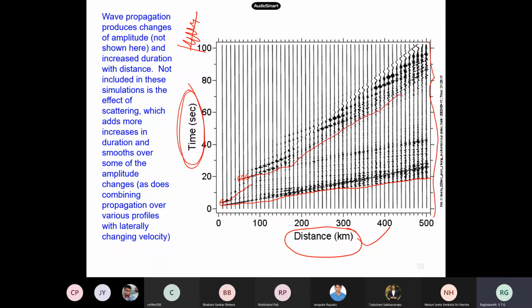What are these waves? You are having so many phases there. I told you, right? Surface waves, so many things we have seen also. So this is how it happens actually. Okay, now amplitude also will be there. Then the duration also increases with the distance itself.